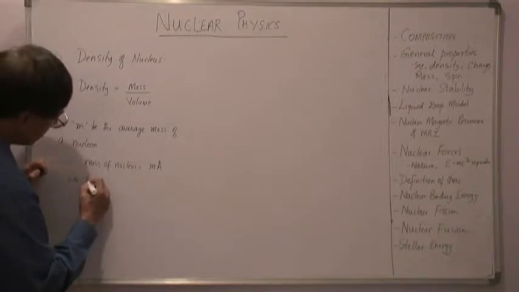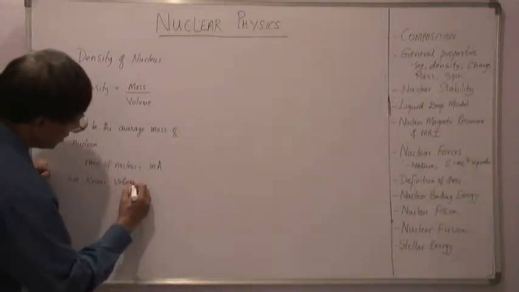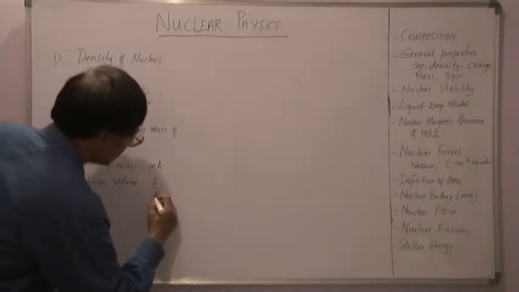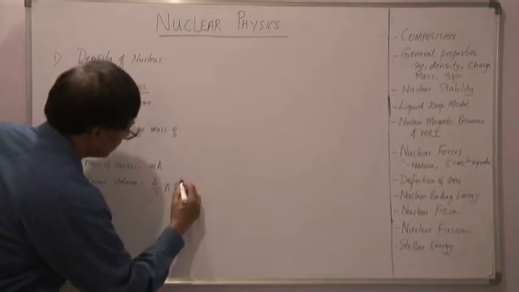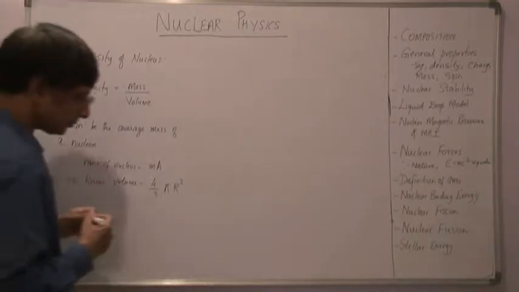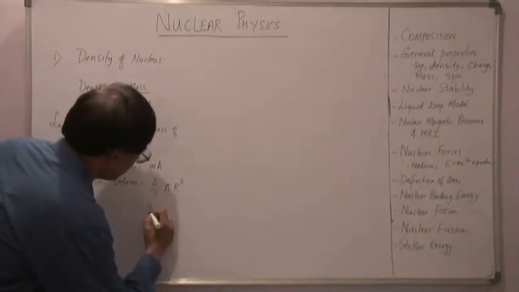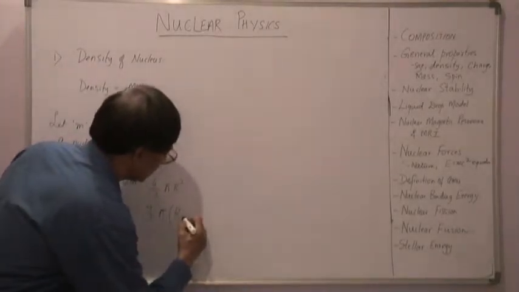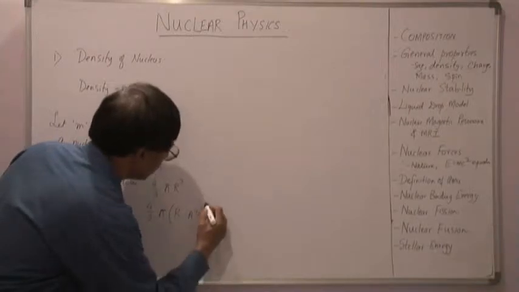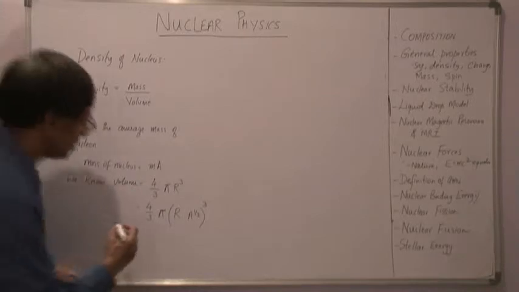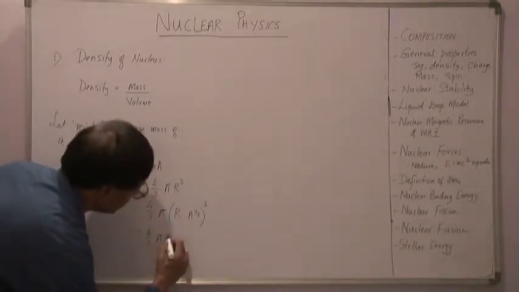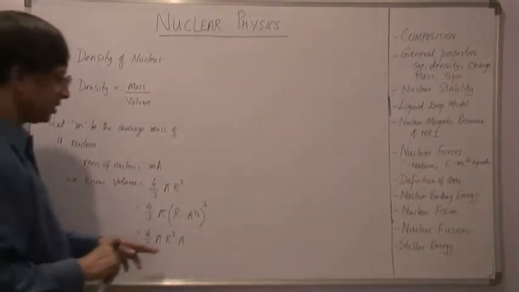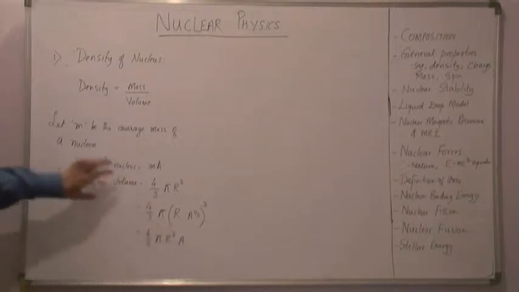Now we already know the volume. Since we are considering the nucleus as a spherical object, the volume is 4/3 pi r cube, which is the same as 4/3 pi into, we saw that r is equal to r naught into A to the power of 1/3, and therefore r cube would be the cube of r naught into A to the power of 1/3, which is the same as 4/3 pi r naught cube into A. A is the mass number, the number of nucleons inside the nucleus. So I have an expression for the volume, I have an expression for the mass.